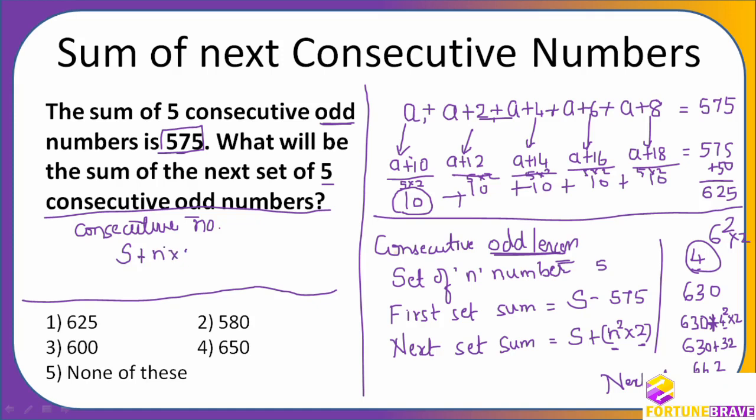Oh sorry, it will be only n square, no 2. S plus n square. If it is consecutive even numbers, multiply by 2. If it is consecutive numbers only, then only square. If you add only the square, that is done, my dear friend. Understood? Very good.